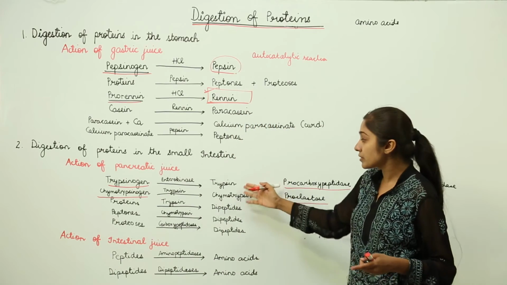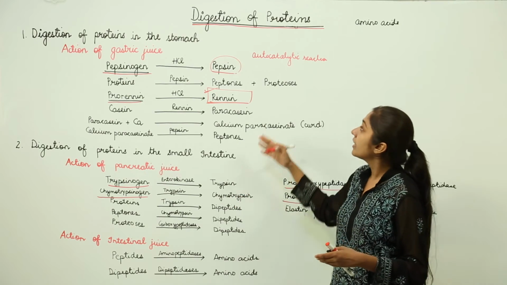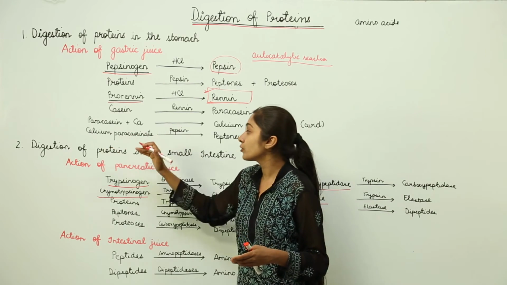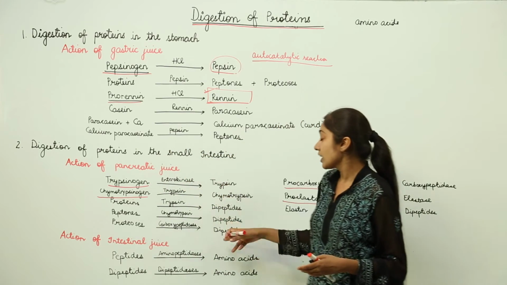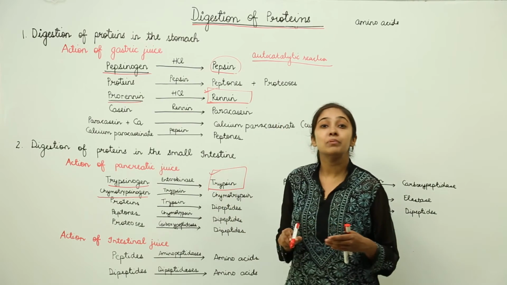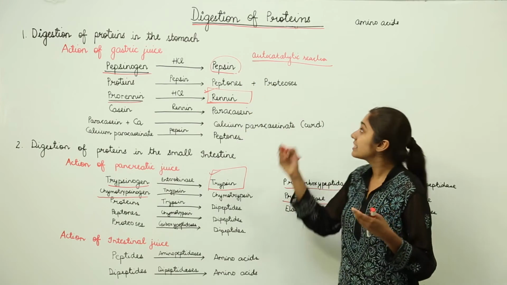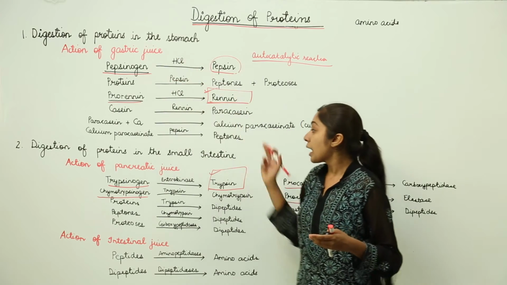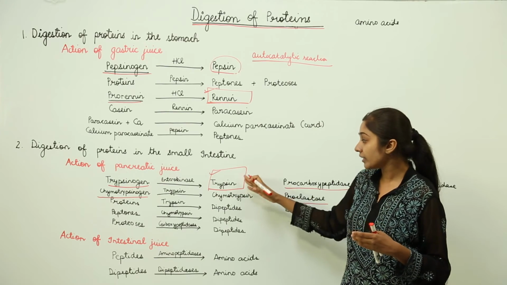So, once trypsin is activated, it can further lead to these conversions. That is why I talked about the autocatalytic reaction. This is how the digestion of proteins occurs in the small intestine, by the action of the pancreatic juice. Now, trypsin actually favors alkaline pH. Pepsin works under acidic pH, that is why we wrote HCl, hydrochloric acid, which is there in the gastric juice. But in case of trypsin, we need an alkaline pH for its working.